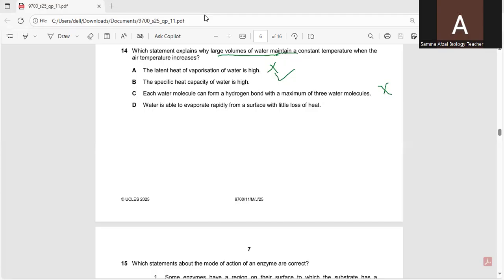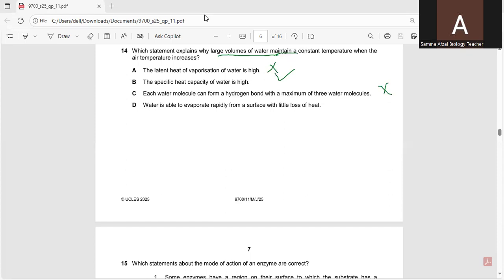D: water is able to evaporate rapidly from a surface with little loss of heat. This statement is incorrect because evaporation is a cooling process.